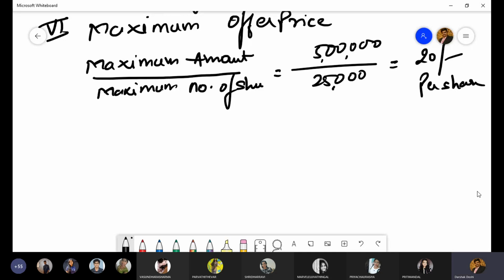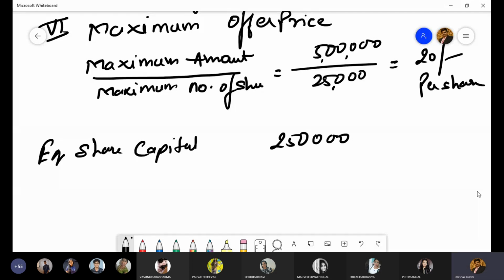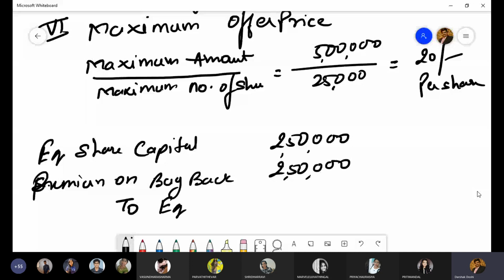So can I say equity share capital 25,000 into 10, 2,50,000. Premium on buyback 2,50,000 to equity share holder 5 lakh.